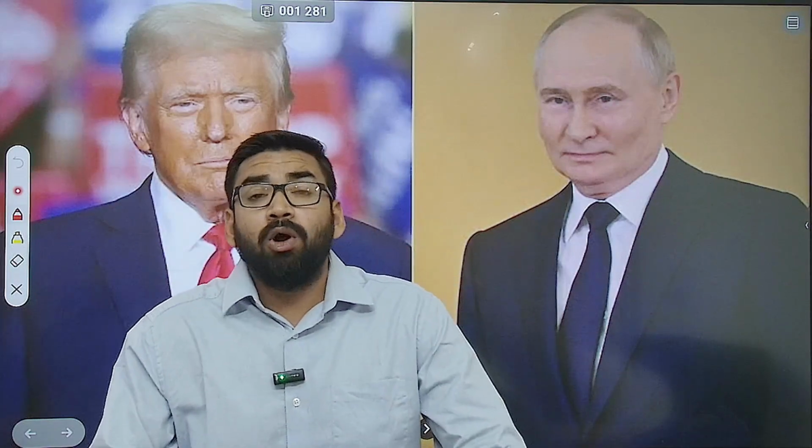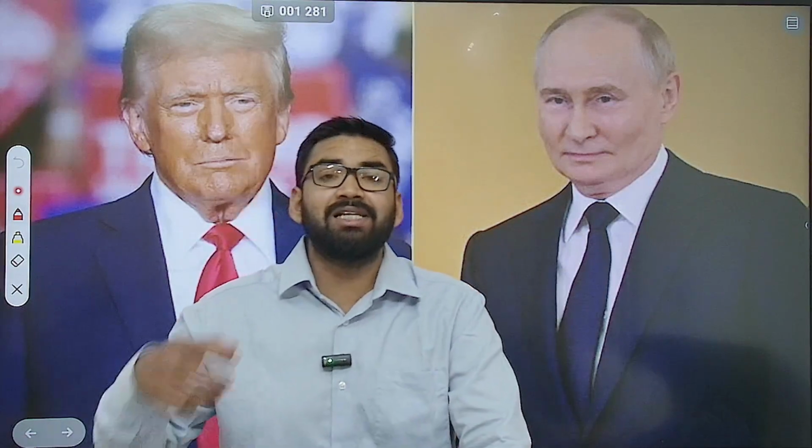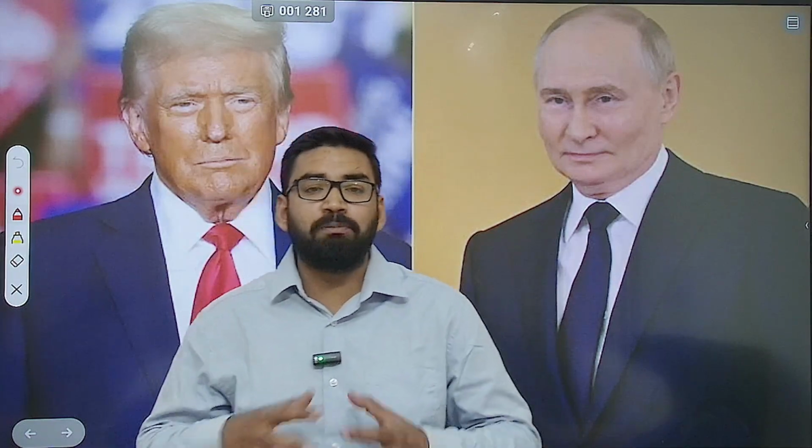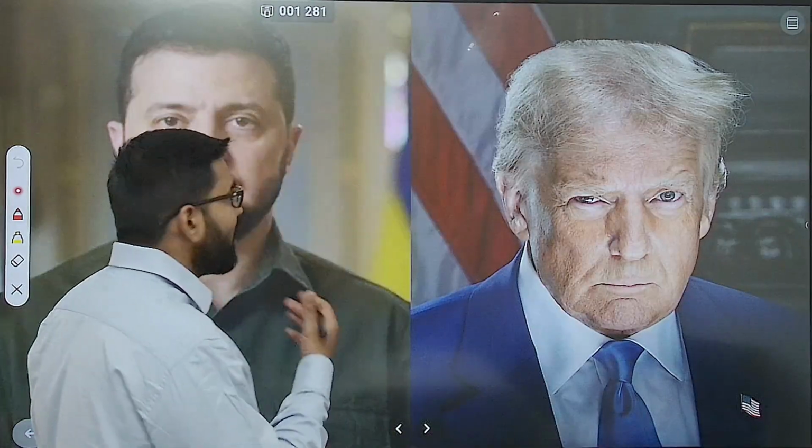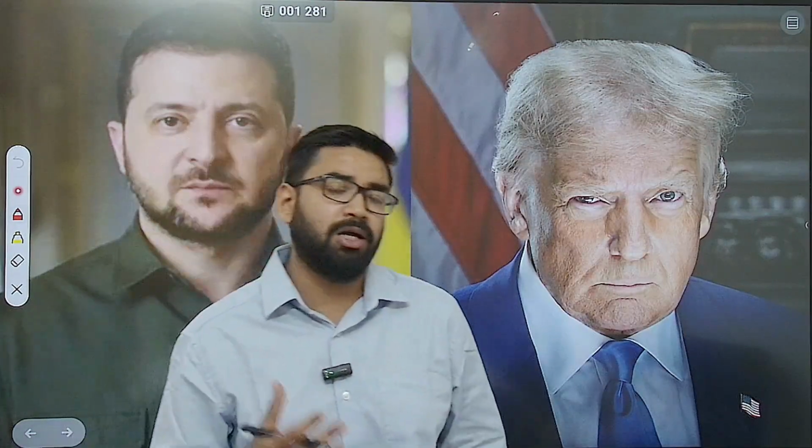So what can be Russia's response? Russia could view this as a win, a sign that the West is divided now, and it can give Putin more leverage at the negotiation table. Apart from this, another implication: how is it going to impact US-Ukraine relations? So first of all, let me tell you how it's going to impact US-Ukraine relations.